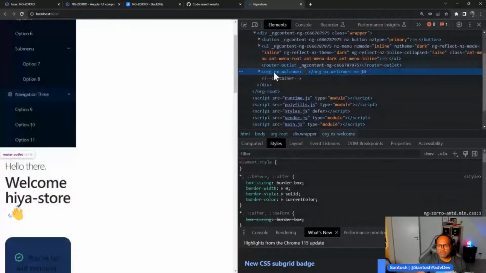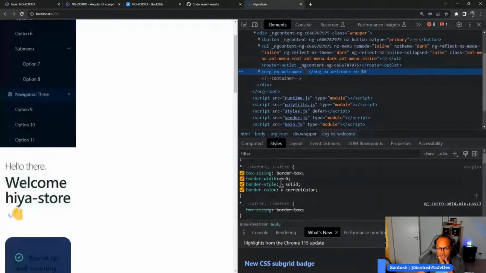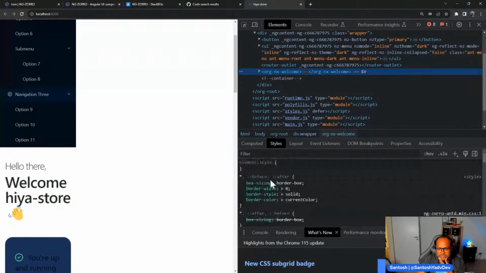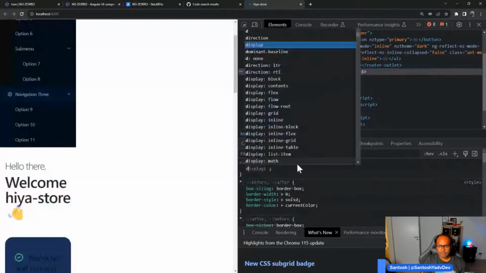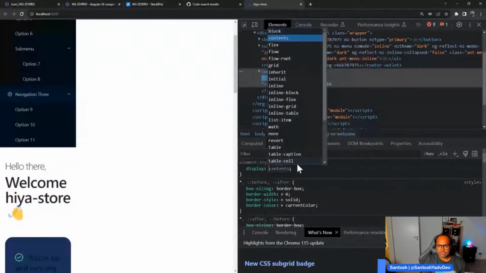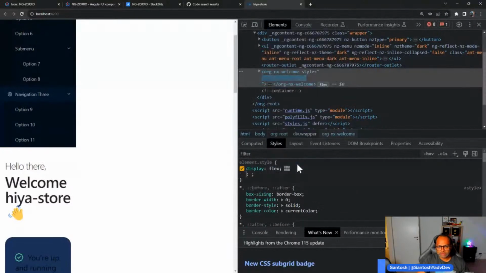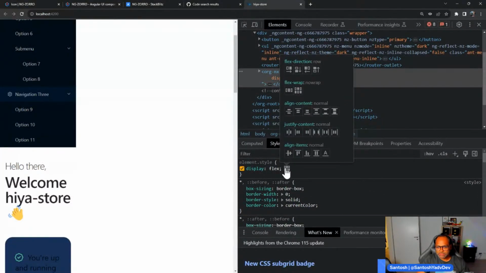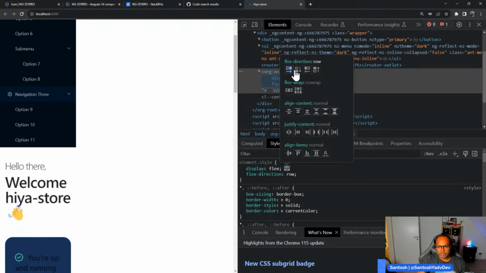So if I see this out, and what is this display? Let's see, display flex. If I add this, then I can try different ways. Okay, so this is something which we'll add here, not to the root.